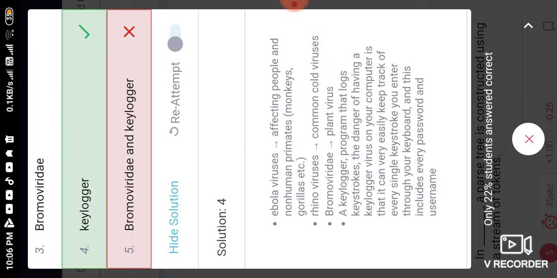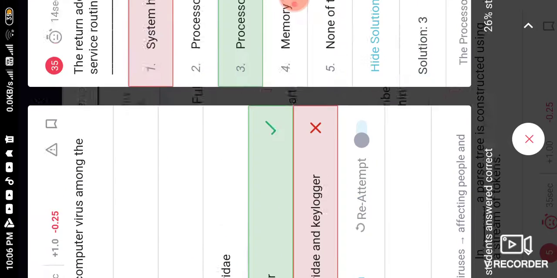A keylogger is a program that logs keystrokes, and the danger of having a keylogger on your computer is that it can easily keep track of every keystroke you enter. That is very dangerous, because we use passwords for authentication. If a keylogger is in your system, it can easily track the password.